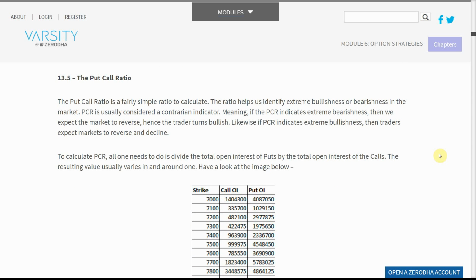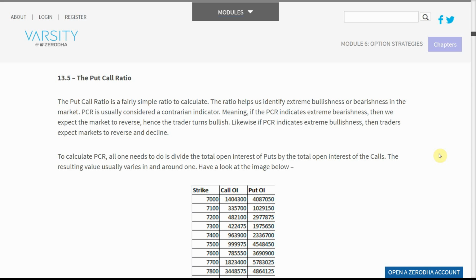The ratio helps us identify extreme bullishness or bearishness in the market. PCR is usually considered a contrarian indicator, meaning, if the PCR indicates extreme bearishness, then we expect the market to reverse. Hence the trader turns bullish. Likewise, if PCR indicates extreme bullishness, then traders expect markets to reverse and decline.